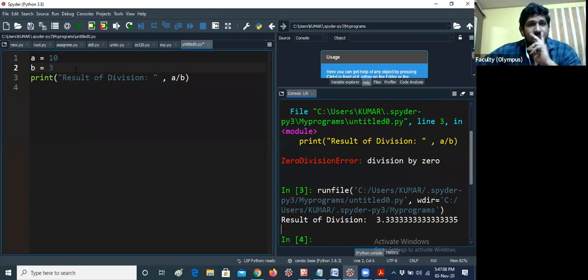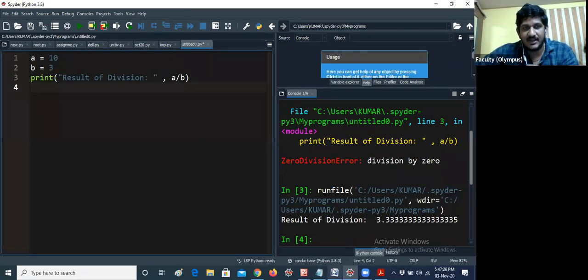That means the problem here is with 10 divided by 0. 10 is the dividend, 3 is the divisor when you are performing the division, so the divisor should not be 0 in programming. That's the reason we are getting an exception. Now how to handle this exception?